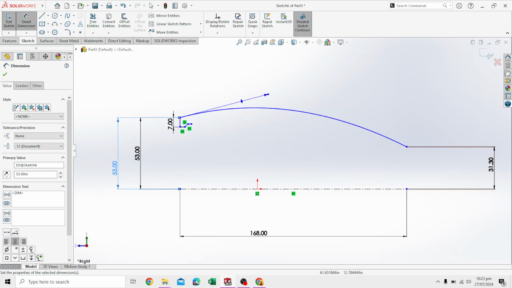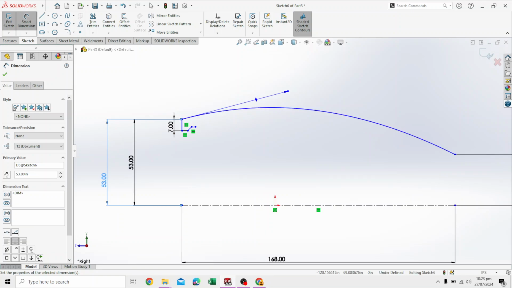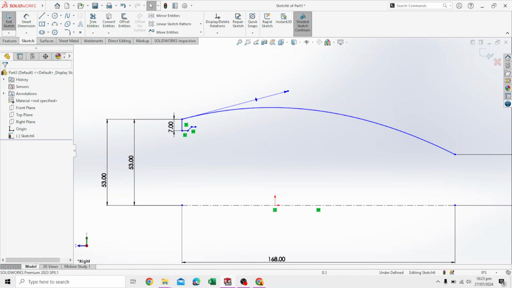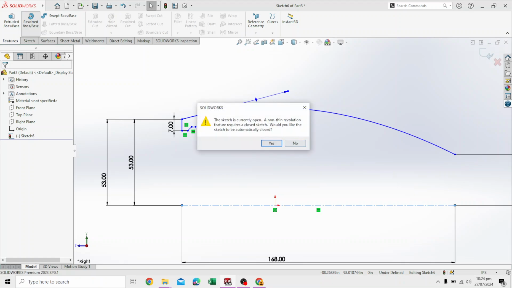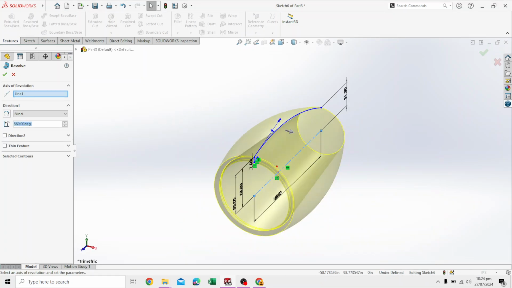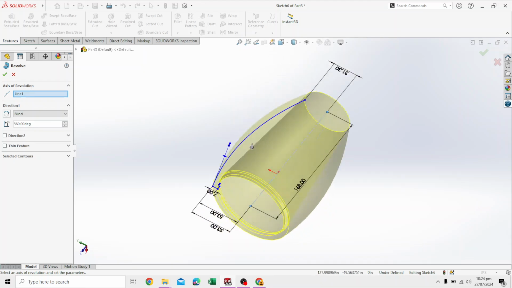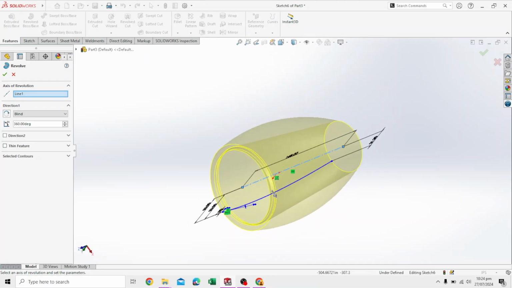That's all set. That's 31. Everything nice. Okay, and already pinched that, so now this is the outer body and it will revolve around, so it will form the outside body of the turbine, basically the housing of the turbine. Go into features, revolve. It says that it's currently open, but you need to pay attention to that. Okay, revolve the entire surface. Now you can see this is the housing of the turbine, the outside housing.